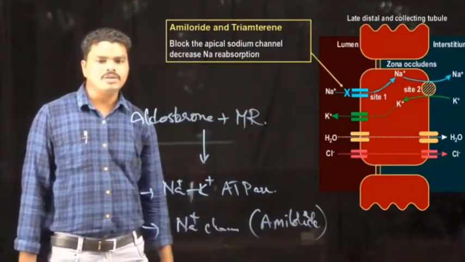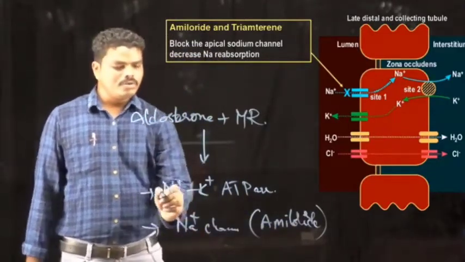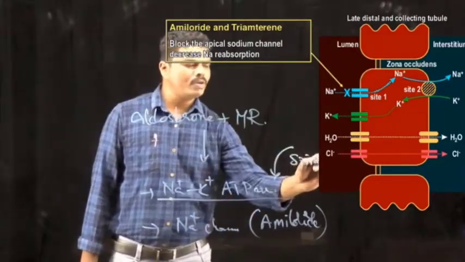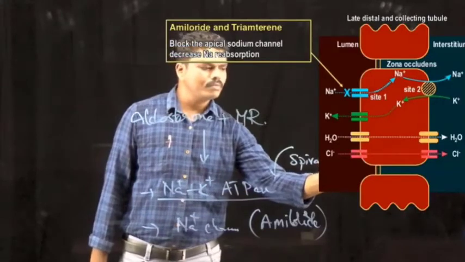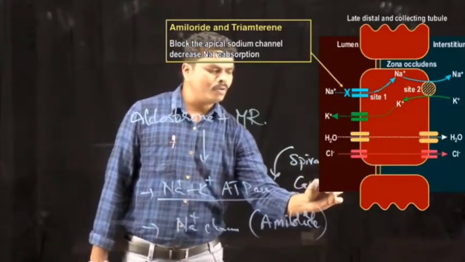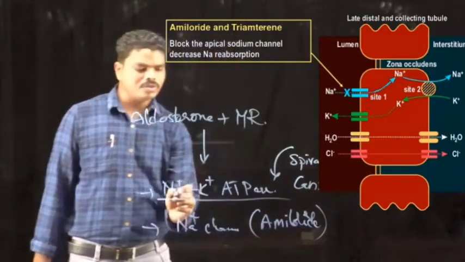Amiloride sensitive sodium channel. So in case of sodium potassium ATPase, spironolactone and another one, canrenone, these two are acting on the sodium potassium ATPase.